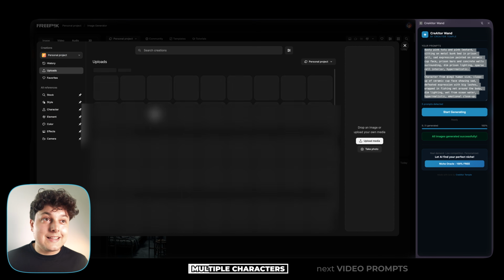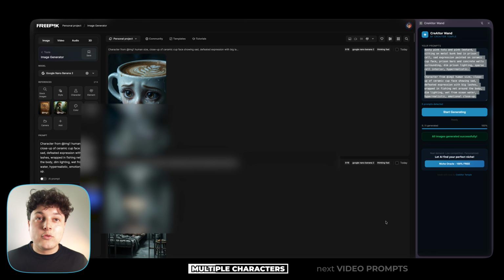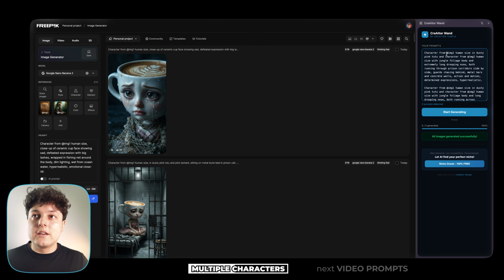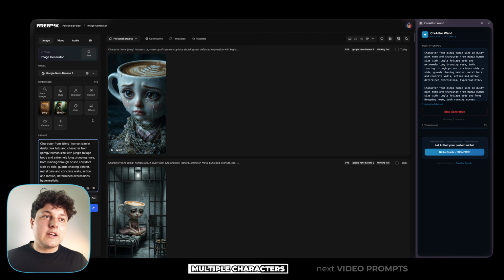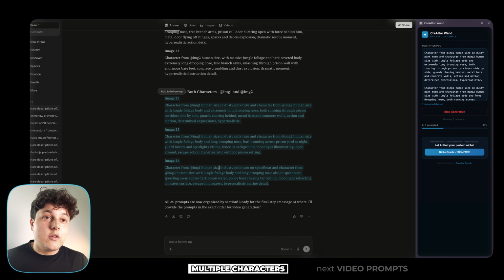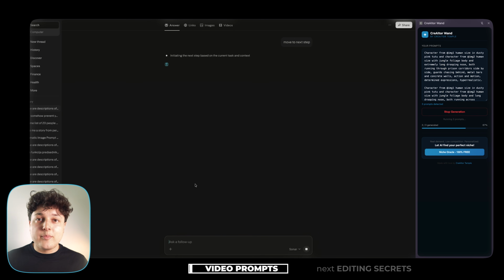You just add another character that you have. It will be named image 2, and in the prompts it will reference it like image 2. As you can see here, image 1 is gonna be Ballerina Cappuccina and image 2 is gonna be Berber Patapim. And when I click start generating, you are gonna see that the images come out perfect. While we are generating these images, you can go back and tell Perplexity to move to the next step. In the next step, it's gonna generate all the video prompts that you need.